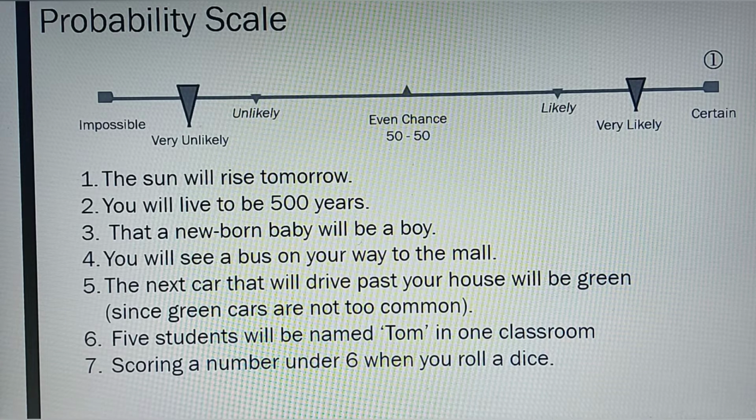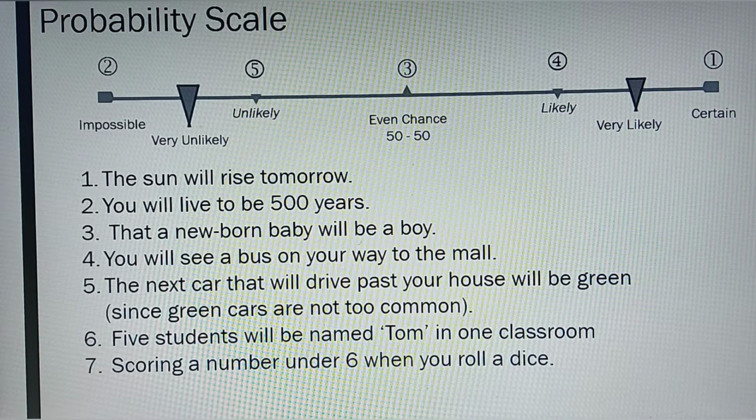Number 2, the probability that you will live to be 500 years, that's impossible. So on the probability scale, you have it on impossible. Number 3, the probability that a newborn baby will be a boy, that's an even chance because a newborn baby could either be a boy or a girl. So that's an even chance. The probability that you will see a bus on your way to the mall, that's likely. And number 5, the probability that the next car that will drive past your house will be green, that's unlikely because green cars are not too common.